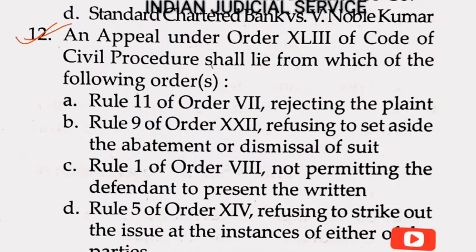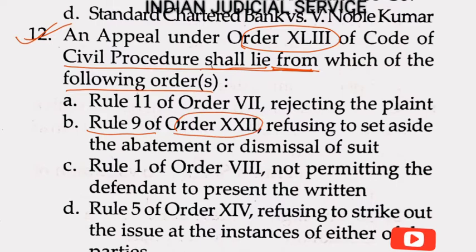Now question number 12. An appeal under Order 43 of Code of Civil Procedure shall lie from which of the following orders? So it shall lie from Rule 9 of Order 22, and what is provided in Rule 9 Order 22? This is the refusing to set aside the abatement or dismissal of suit. So answer here option B.